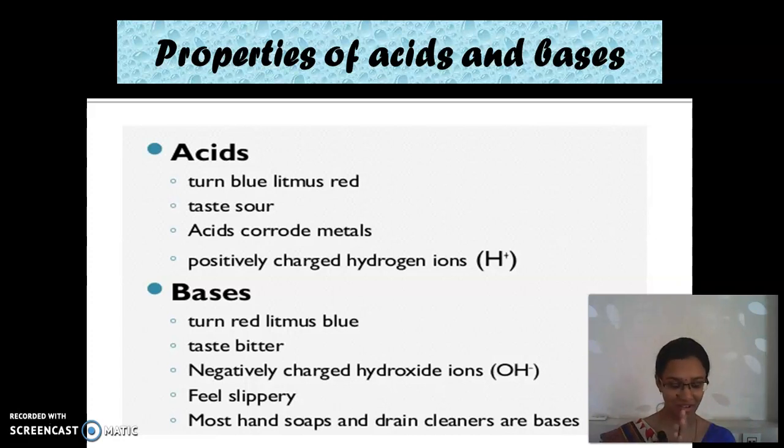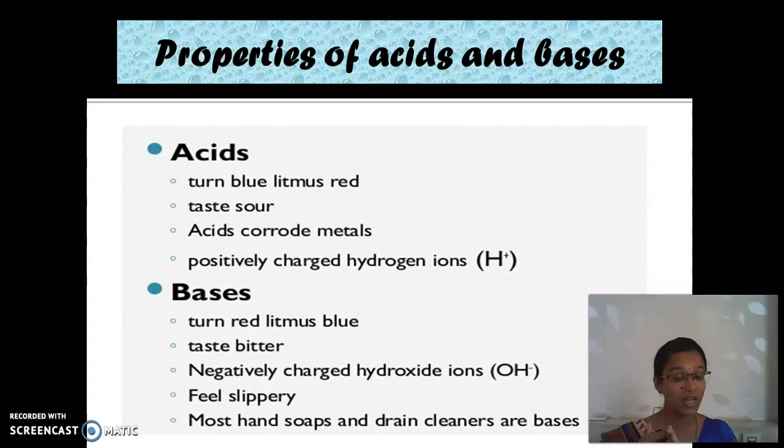I will tell you everything once again. First, coming to acids. Acids can donate a proton and accept an electron. Bases can accept a proton and donate an electron. That is the first point. Acids are sour in taste.